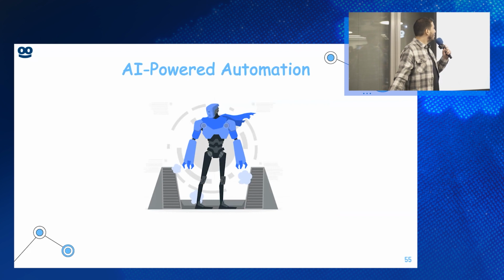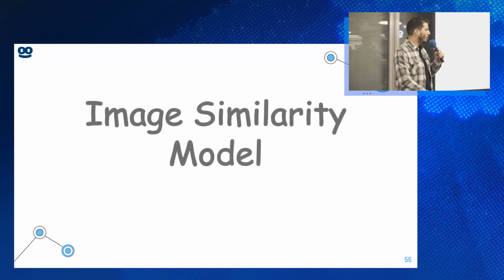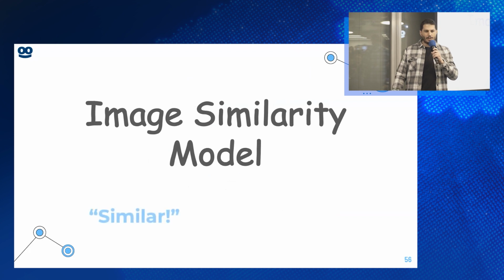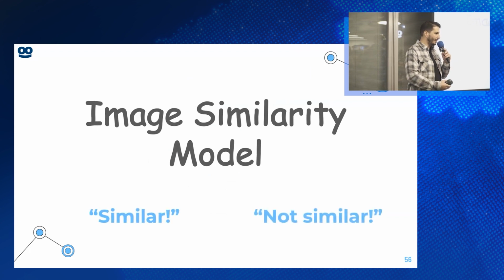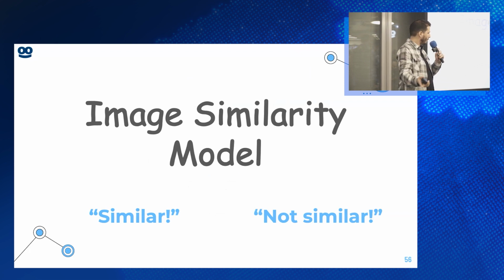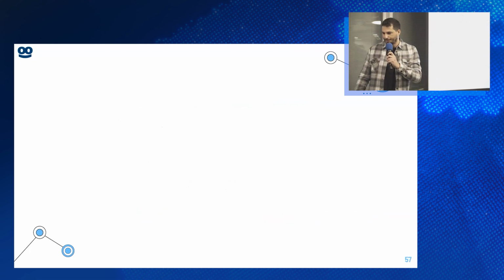And what we did is to come up with a new AI model. The AI model is called the image similarity model. I think Elena also mentioned it. So this is the model that we came up with. And basically this model has two purposes. One is to say similar on a couple of images. Are they similar or are they not? These are the outputs.